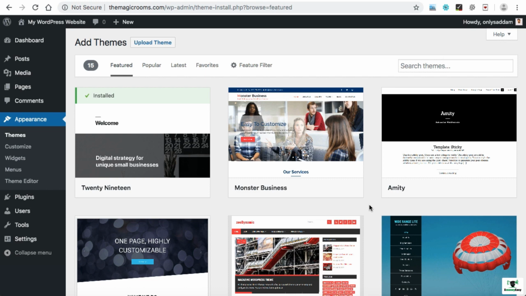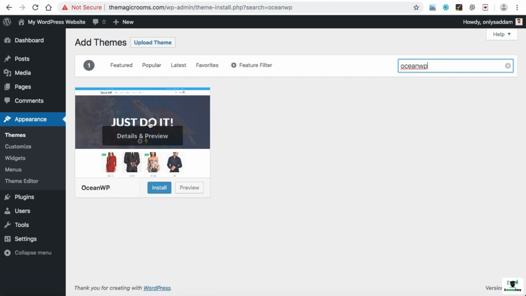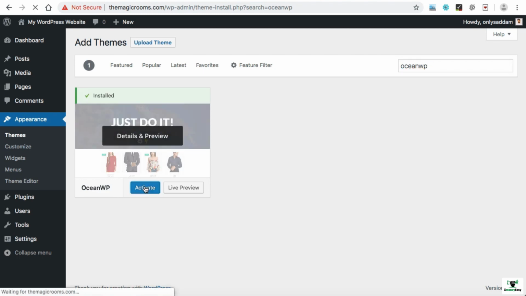If you would like to have more flexibility in the design customization, then you should use a premium theme. But here I am going to guide you to use a very good free-of-cost theme that will give you more flexibility. In the search box, just search for OceanWP. This is the theme. Just install it and now activate.